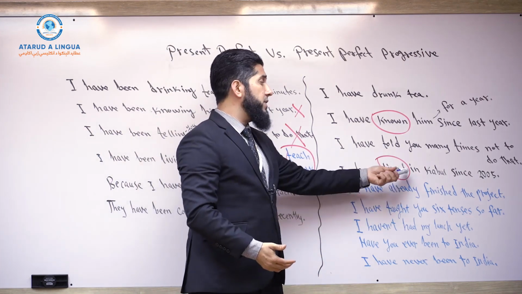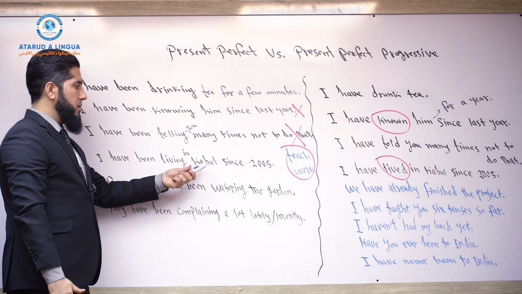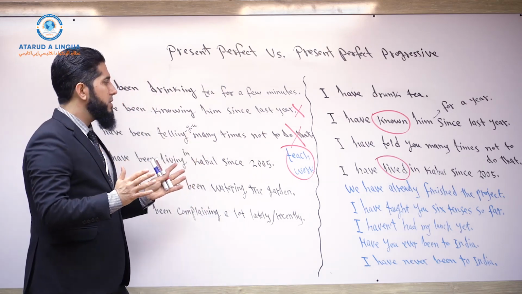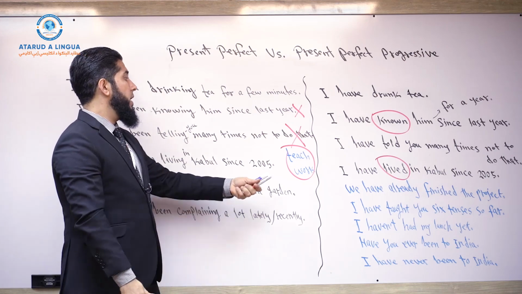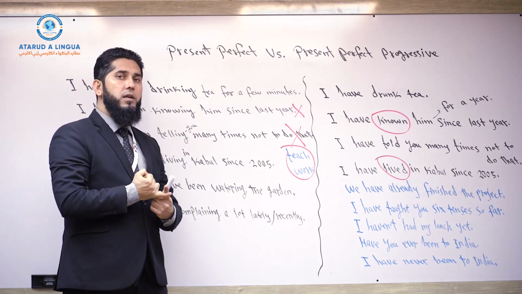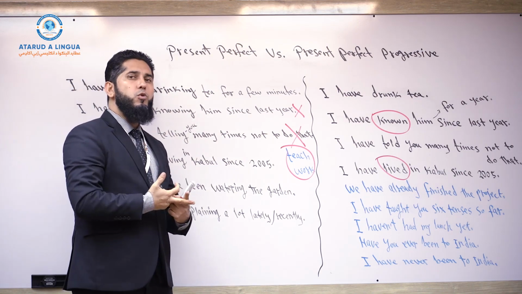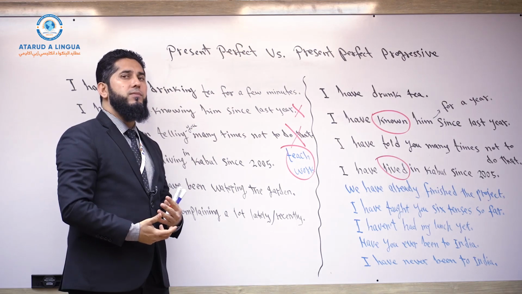You can say, I have lived in Kabul since 2005, or I have been living in Kabul since 2005. Both tenses have the same meanings. Okay, exceptionally, you can do that. Teach. I have taught English for 10 years. I've been teaching English for 10 years. I've worked with that company for several years. I've been working with that company for several years.